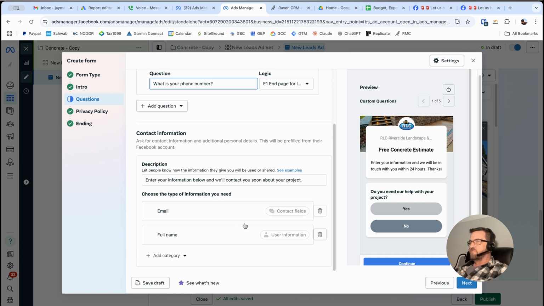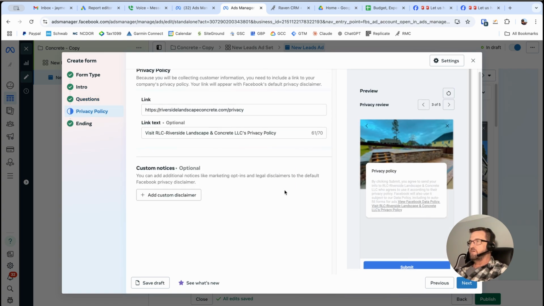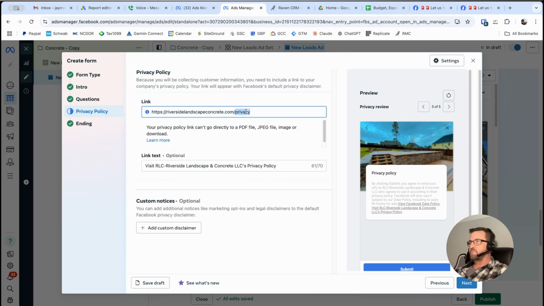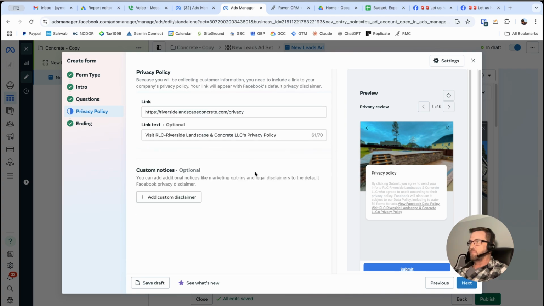Okay, so next is the privacy policy. You need to have a privacy policy somewhere on the web that you can link to, or Facebook will not approve it. Pretty standard operating procedure.